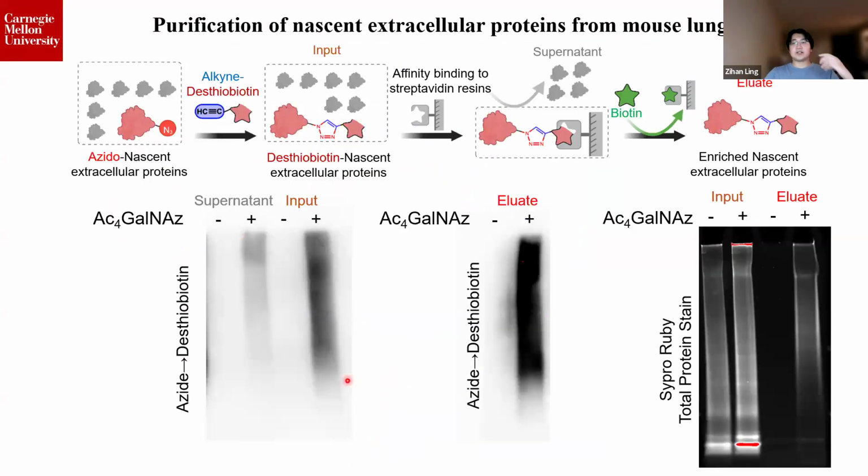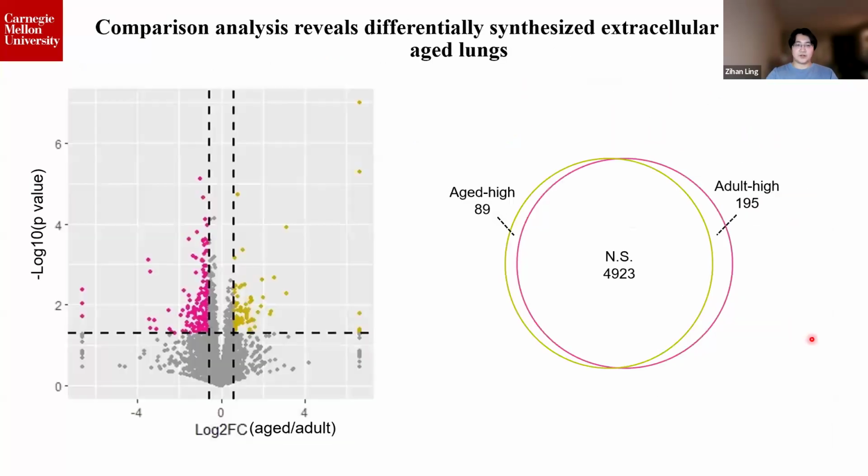We then chemoselectively purified the AZ-tagged extracellular proteins using affinity purification. So basically, our AZ-tagged proteins are desthiobiotinylated, pulled down by streptavidin beads, and then eluted with biotin in a competitive manner. And we observed specific protein signals from AZ label groups compared to vehicle control.